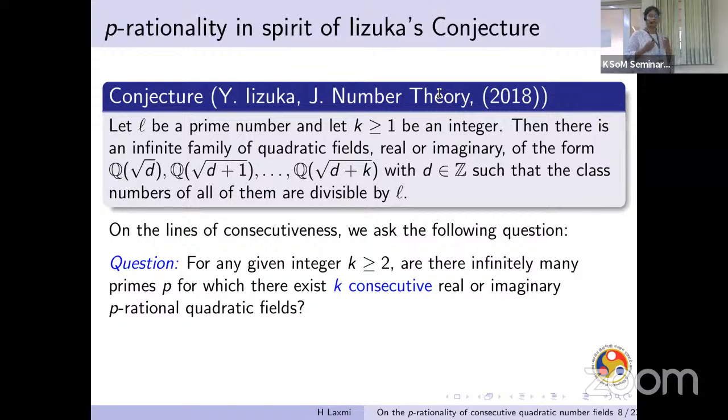So if we try to connect these, we ask the question: given any integer k greater than or equal to 2, can we find infinitely many primes p such that there exist k consecutive, real or imaginary, p-rational fields? So once again, consecutivity means the consecutiveness of the primitive elements. So we could answer this question affirmatively for any k in case of imaginary fields, and for k equal to 2 if the fields are real.